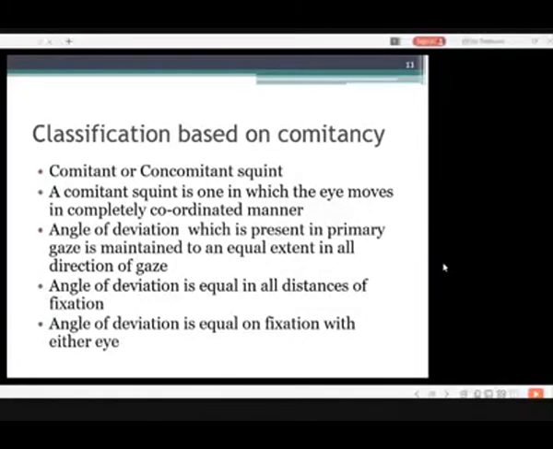The classification based on the committancy: committant or non-committant squint. A committant squint is the one in which the eyes move in a complete or coordinated manner. The angle of deviation, which is present in the primary gaze, is maintained to an equal extent in all directions. The angle of deviation is equal at all distances of fixation. The angle of deviation is equal on fixation with the other eye.